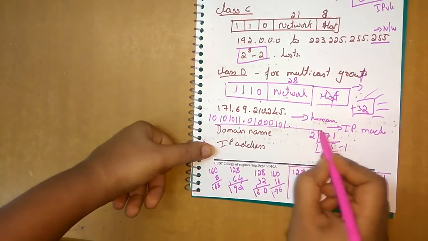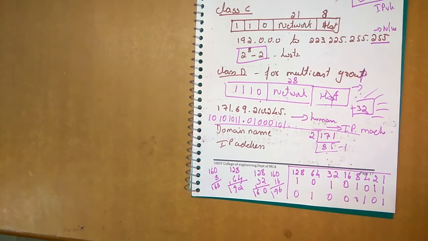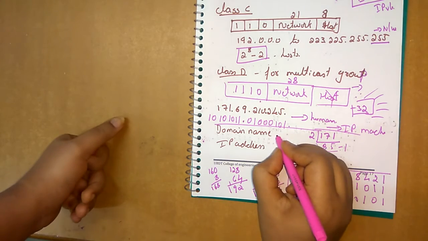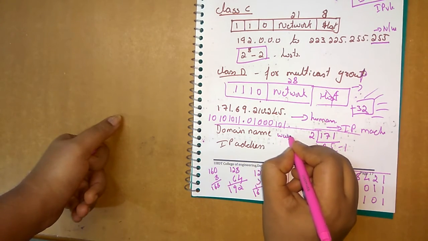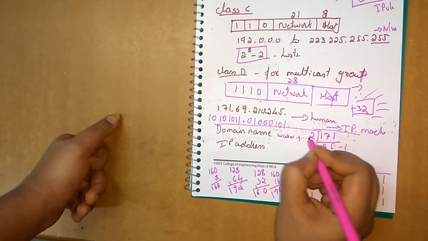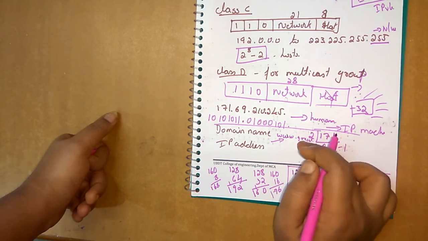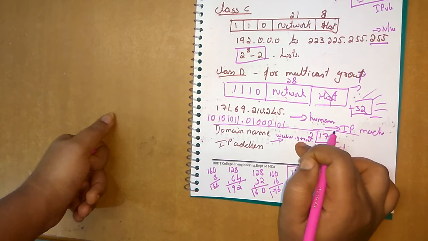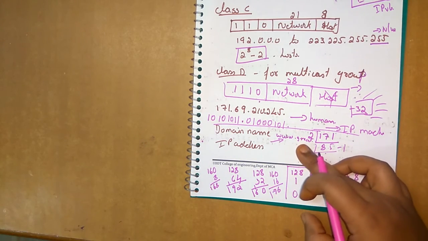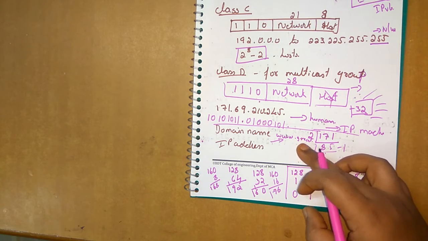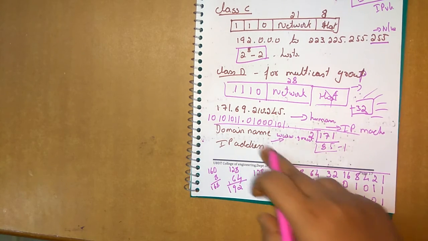Sometimes you may get confused between a domain name and an IP address. A domain name is what you give, for example www.gmail.com, meaning I want to go to this web page. This is my domain name. Gmail.com, yahoo.com: whichever web page you want, the page is identified by the domain name.